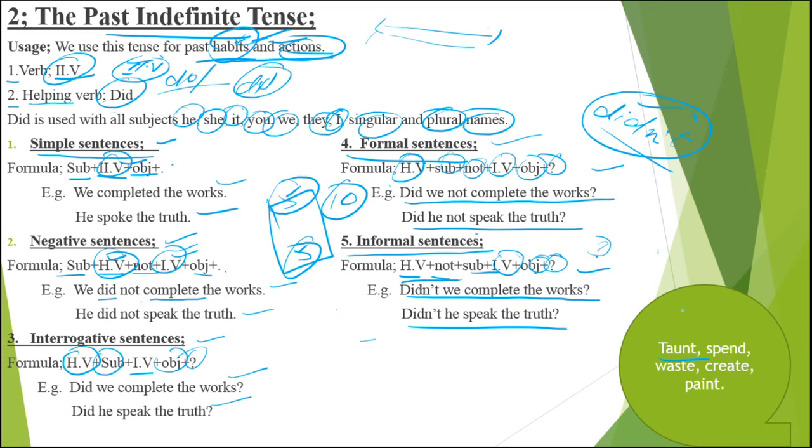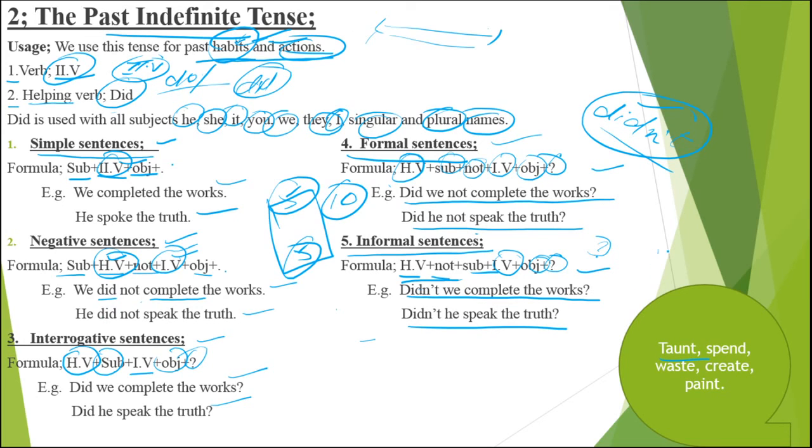Try to change your subjects here. Sometimes you'll be using he, she, it, you, we, they in order to understand them. So how you are going to practice? Start practice from present indefinite and take it to the past indefinite. So like we say, taunt.